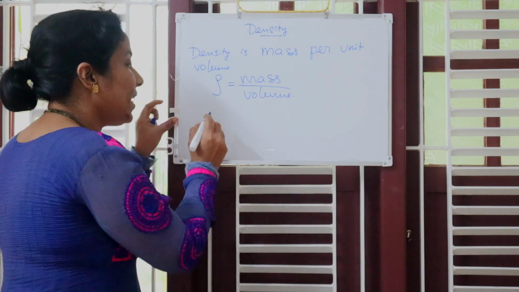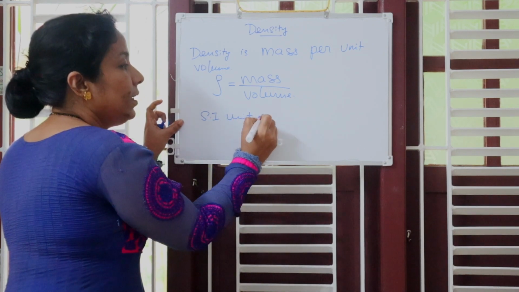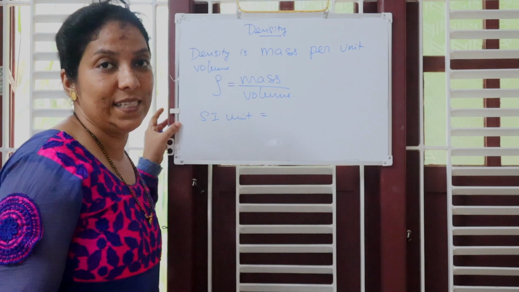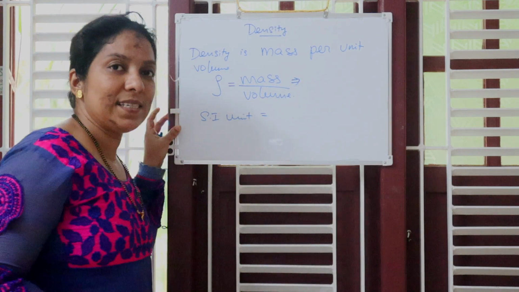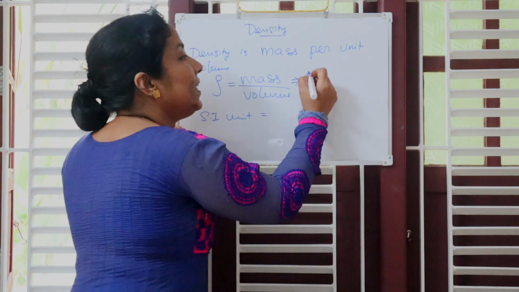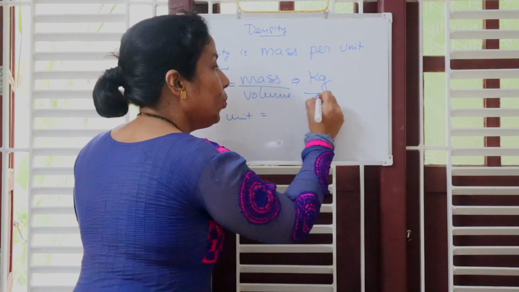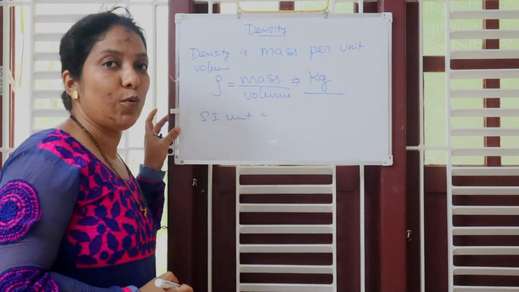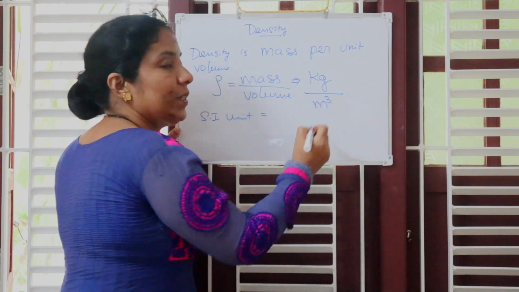Now what is the SI unit for density? We know that what is the SI unit for mass? Mass is kg, that is kilogram, over what is the SI unit for volume? It is meter cube.